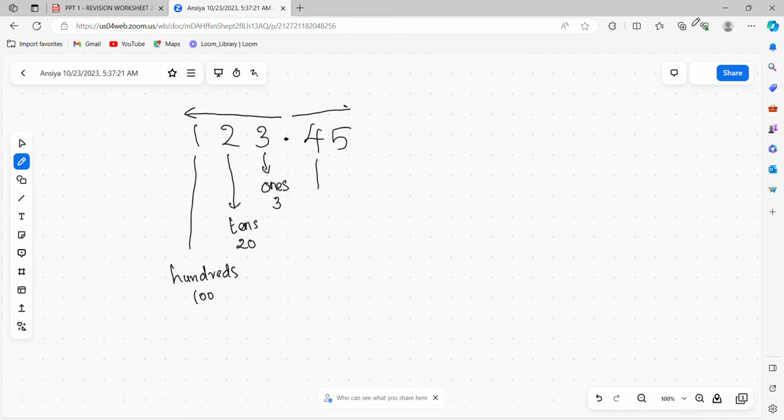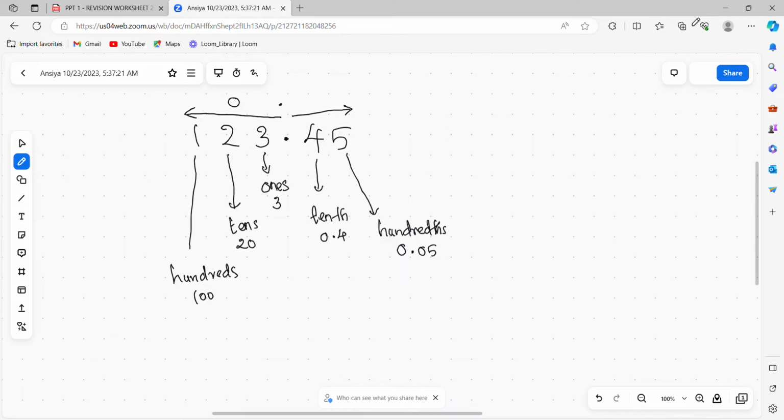Same like that, after the decimal point, to the right side of the decimal point, we call this place value tenths, and its value is 0.4. And this place value is hundredths, so this value is 0.05, because there's a point, then another number, then 5.